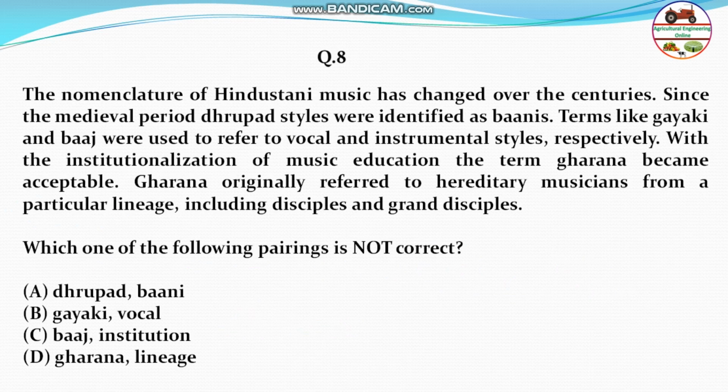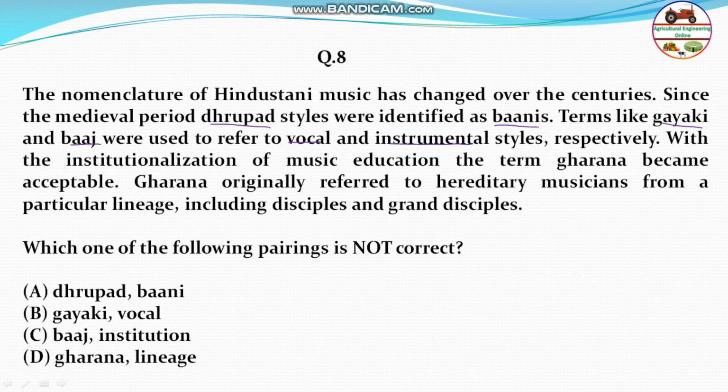Next question. The nomenclature of Hindustani music has changed over the centuries. Since the medieval period, Dhrupad styles were identified as banis. Terms like Gaiki and Baj were used to refer to vocal and instrumental styles respectively. With the institutionalization of music education, the term gharana became acceptable. Gharana originally referred to hereditary music from a particular lineage. So here you see the relationship: first is Bani related to Dhrupad. Gaiki is related to Gana and Vajana. Gana means vocal and Vajana means instrument. So all are interrelated.